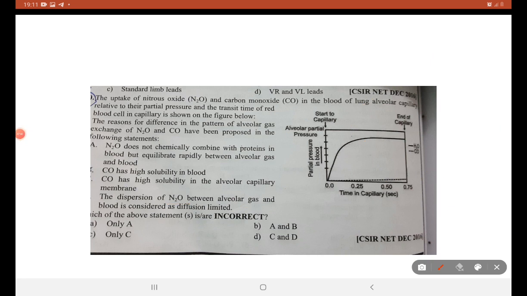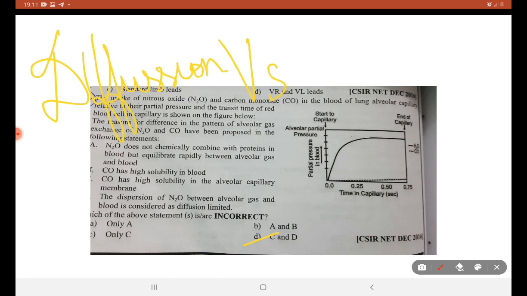Diffusion of nitrous oxide between alveolar gas and blood is not diffusion limited, it is perfusion limited. Study about diffusion versus perfusion.